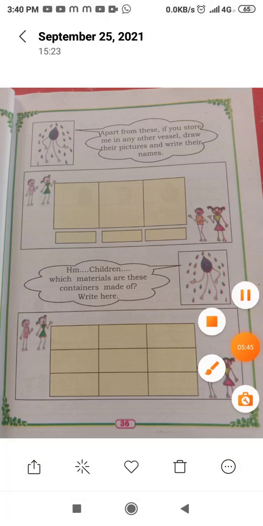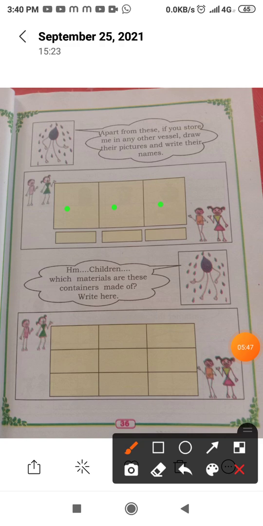You can draw the picture of a tub and bucket, water purifier, or plastic water filter. If you are storing the water for drinking purpose in your house, you can draw the pictures in the place given here and write their names. Okay, this is one more activity.